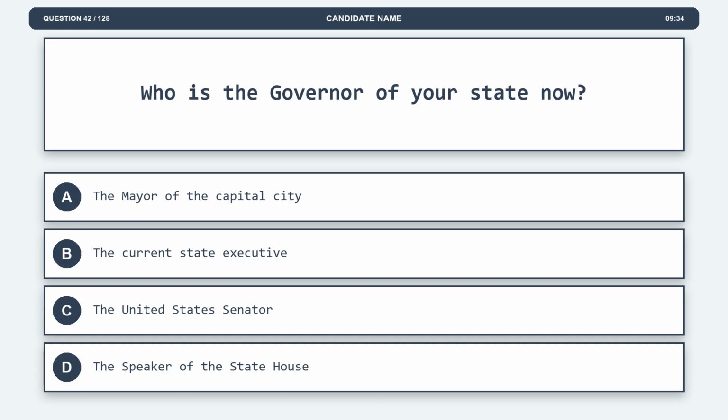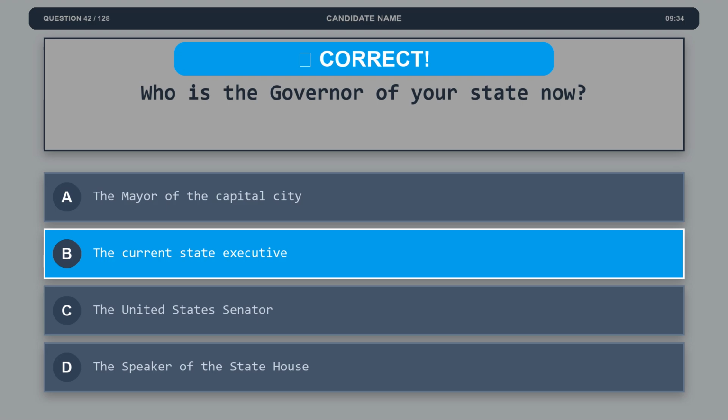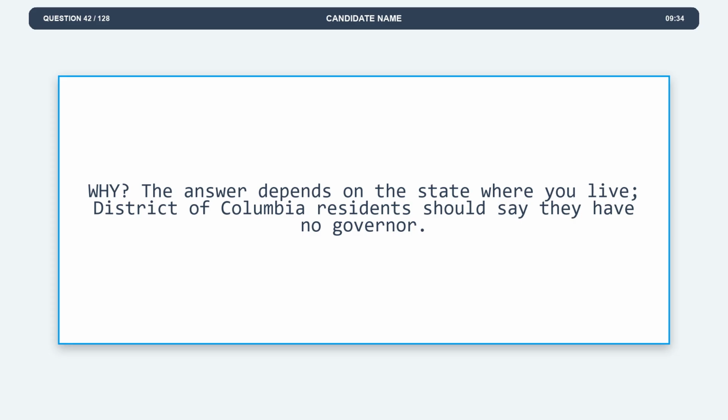Question 42. Who is the governor of your state now? Option A, the mayor of the capital city. Option B, the current state executive. Option C, the United States Senator. Option D, the Speaker of the State House. The correct answer is option B, the current state executive. Explanation. The answer depends on the state where you live. District of Columbia residents should say they have no governor.